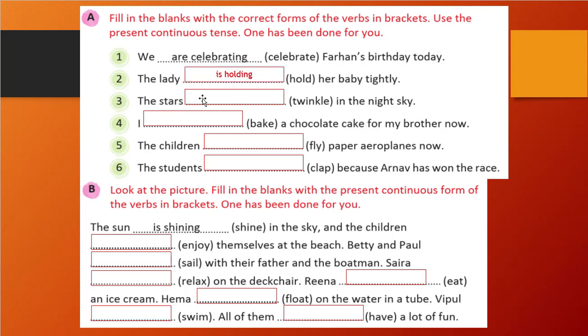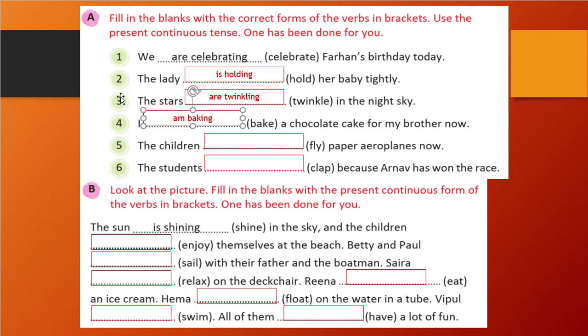Similarly, third one, the stars, blank space, twinkle in the night sky. Stars, that is a plural, right? S is written. So are twinkling, correct? Are twinkling, that will be the answer. Okay, are twinkling in the night sky. I. So whenever I is there, what will you use? Am. Bake will become baking. I am baking a chocolate cake for my brother now.